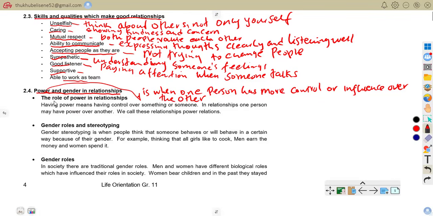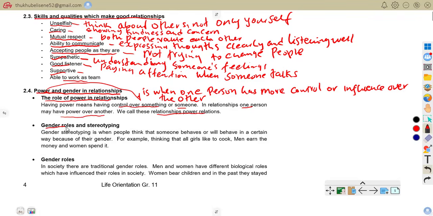Like it says, the role of power in relationship. Having power means having control over something or someone. So in a relationship, one person may have power over another. We call this power relations. So that is that.